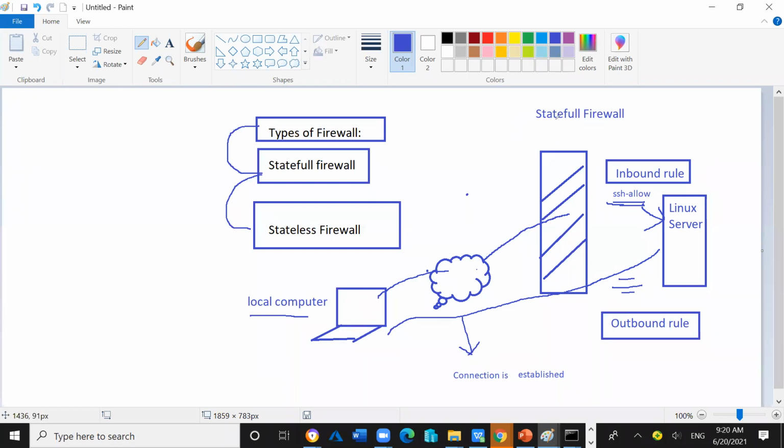In the case of the stateless firewall, the checking will happen on both sides: at the inbound rule, when the traffic is incoming, and the second side, when the response is going from the server to the end user. Guys, you're getting my point? Hello? Stateless and stateful?